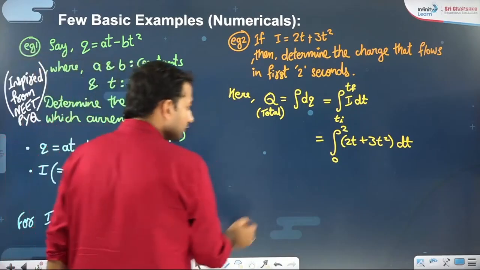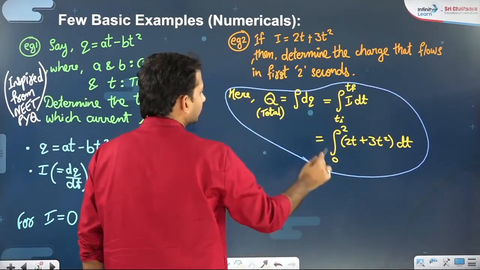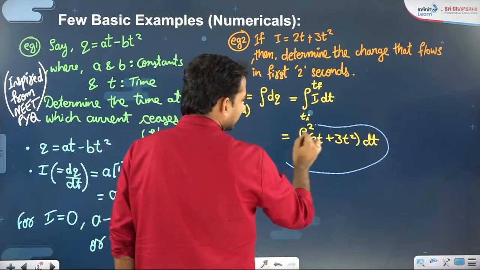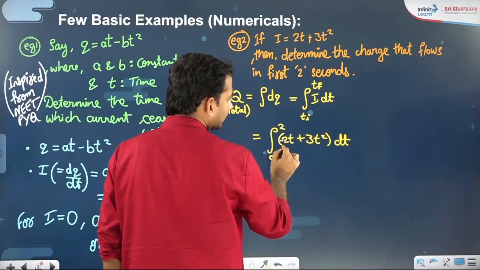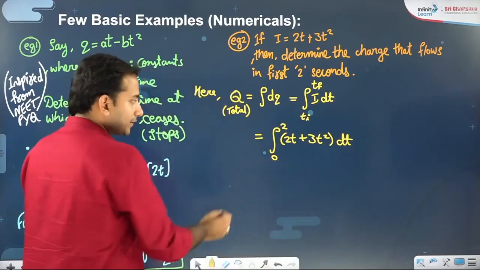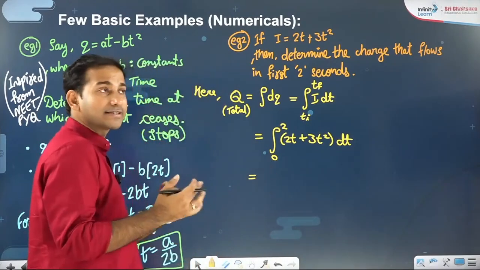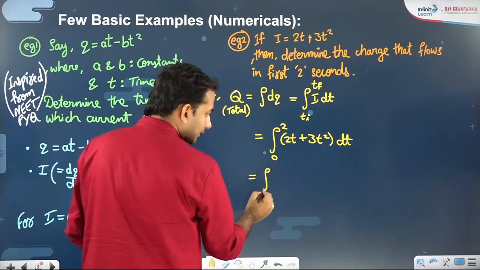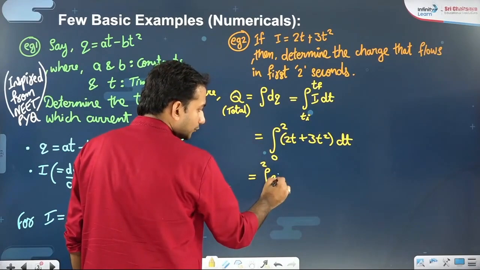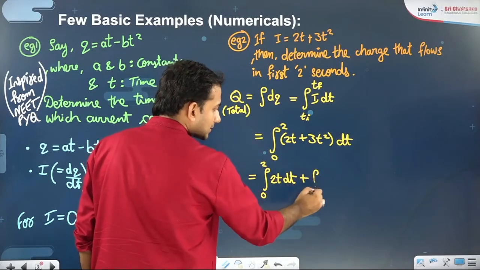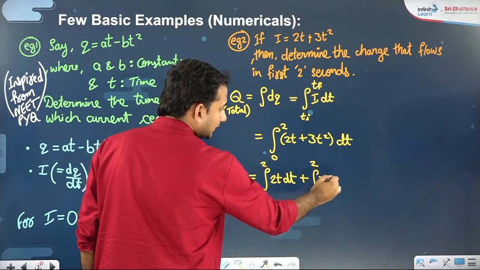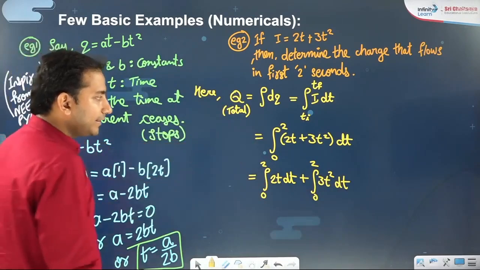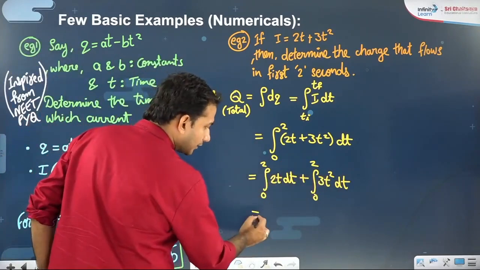I hope we are good with this. I am just saying that you have to integrate it. Now differentiation and integration both are separable over addition and subtraction. So I'll just separate the integration term: 0 to 2, 2t dt plus 0 to 2, 3t square dt.